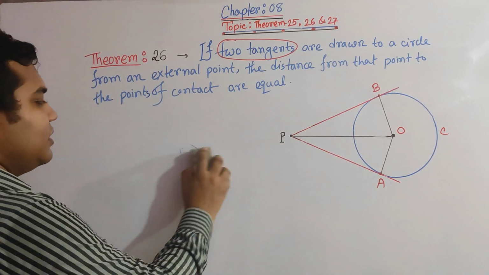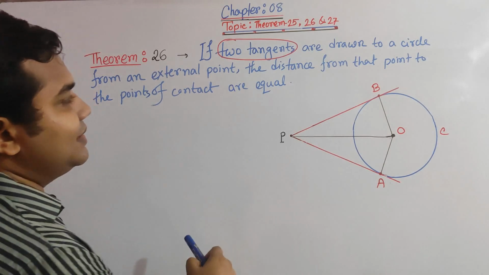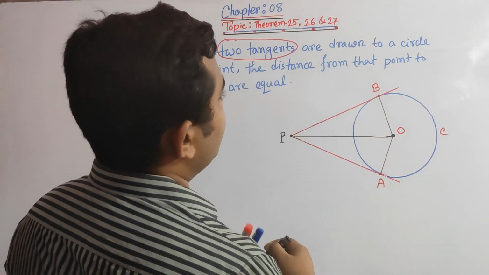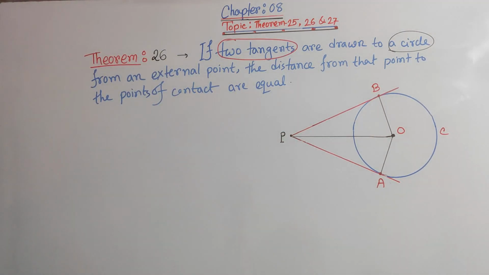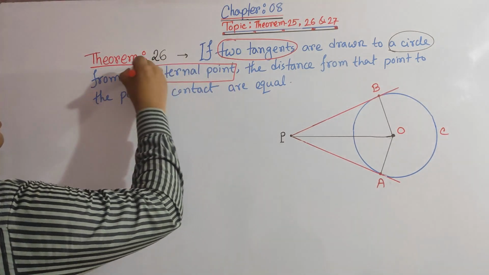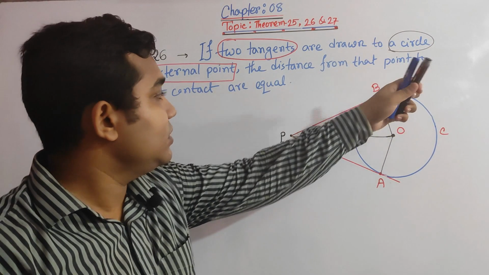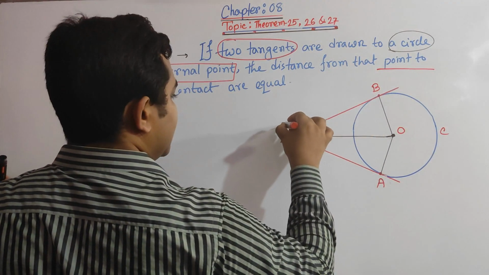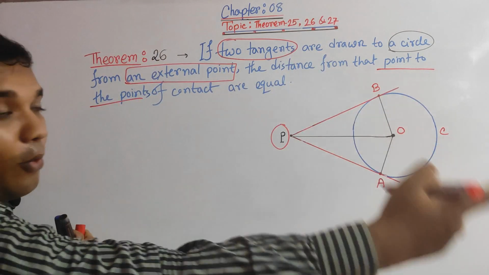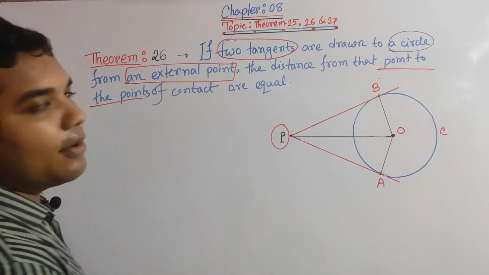So what is it actually talking about? Here it is given that if two tangents are drawn to the circle from an external point, the distance from that point to the points of contact, that means A and B, are equal.